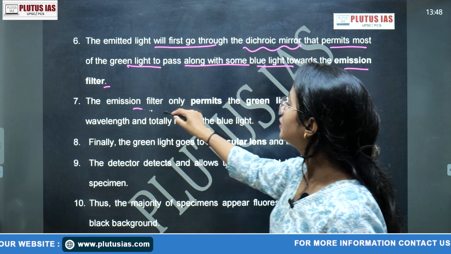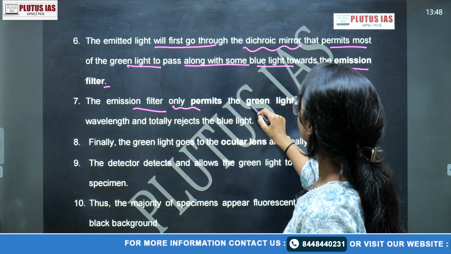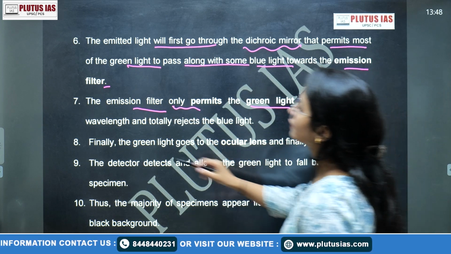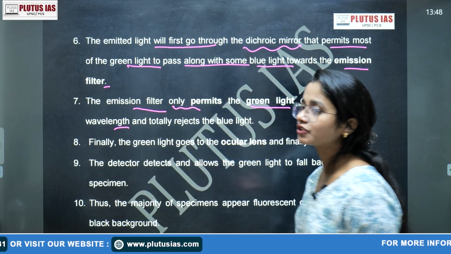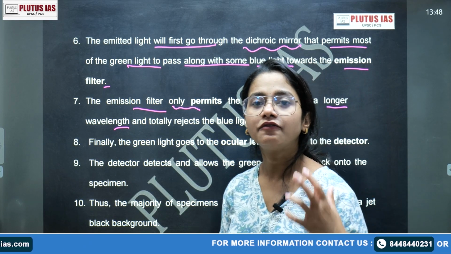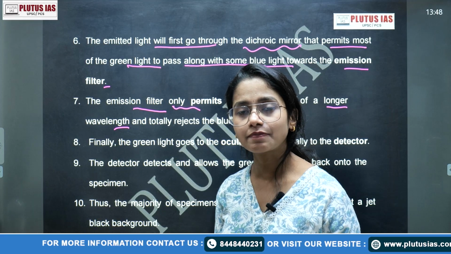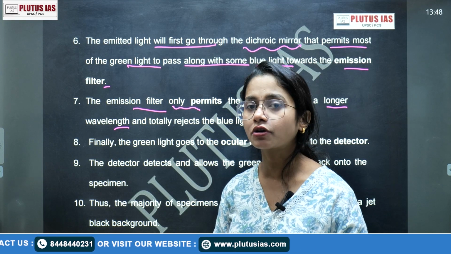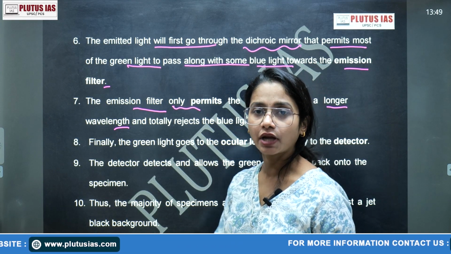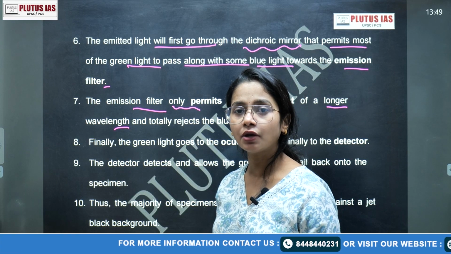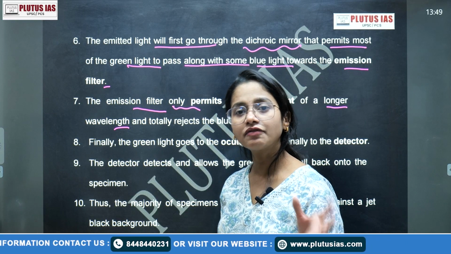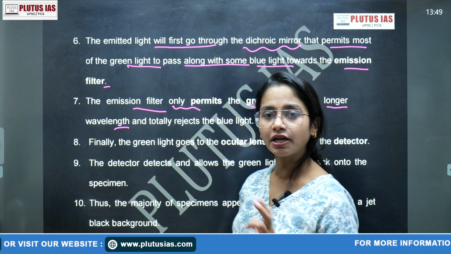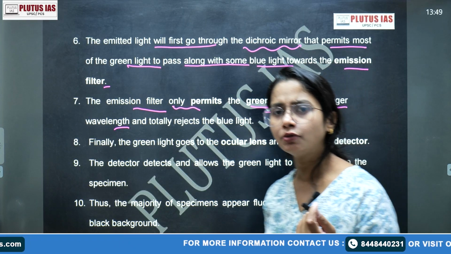Then the emission filter only permits the green light of the longer wavelength. We know this concept from basic physics, the different types of waves in the electromagnetic spectrum. Yesterday we also talked about VIBGYOR: violet, indigo, blue, green, yellow, orange, and red. Even in that sense, we talk about wavelength, intensity and energy. Why does the sky seem blue?